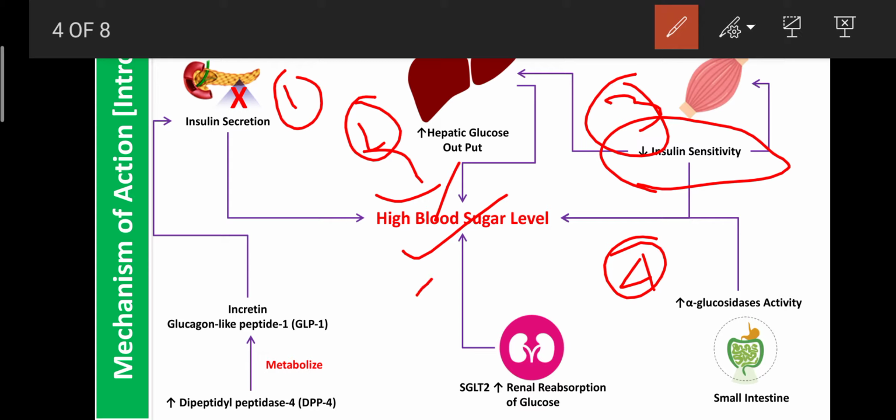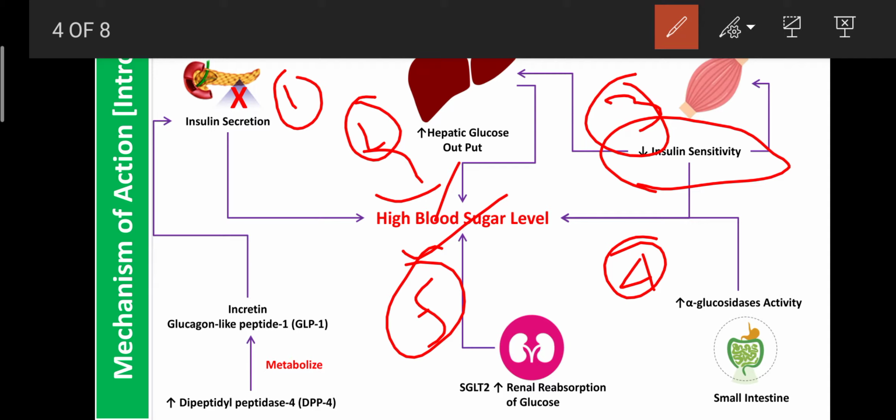The fifth mechanism is enhanced activity of SGLT2, that is sodium glucose co-transport 2. This channel is helpful for entry of glucose along with sodium. First, sodium is reabsorbed in the kidney. Whatever glucose enters the urine will be reabsorbed through certain channels, and those channels are known as sodium glucose co-transporters.